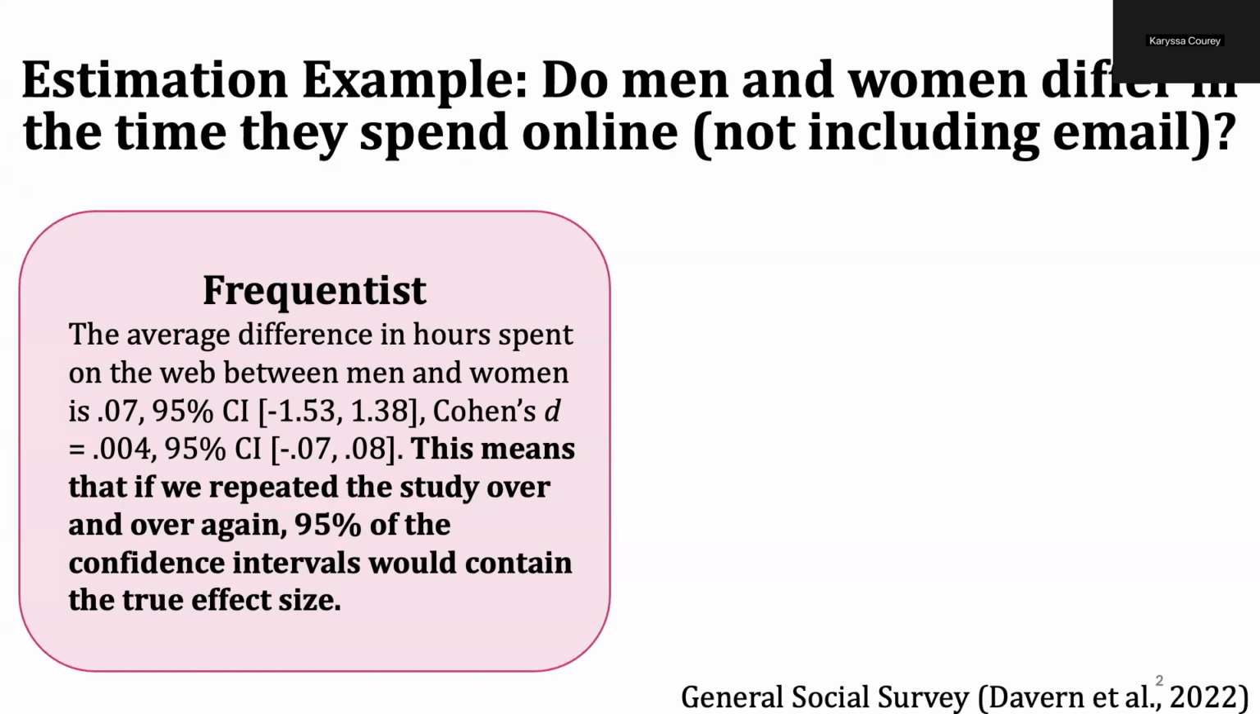And again, because in the frequentist framework, we are assuming that there's one single true value of the parameter of interest. In this case, there's one single true value for the average difference in hours spent on the web. And so therefore, this value can either be inside or outside of our 95% confidence interval. So that's why we are using this dichotomous language.